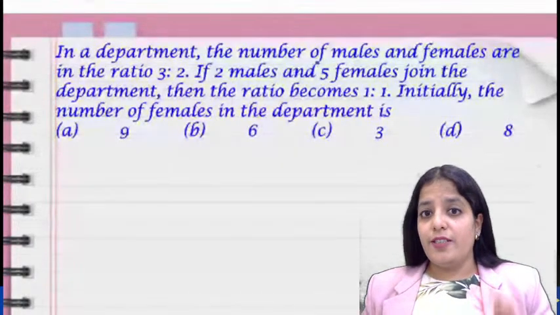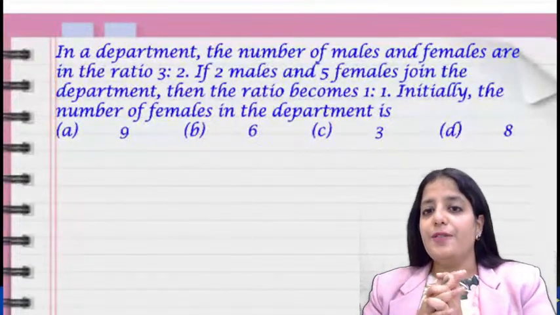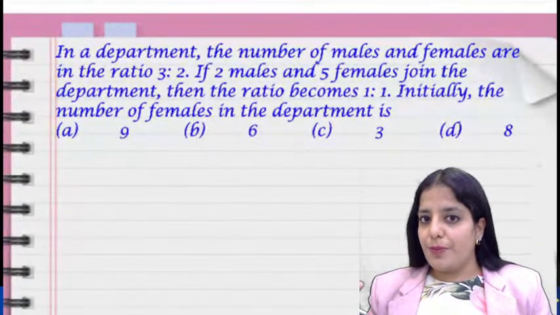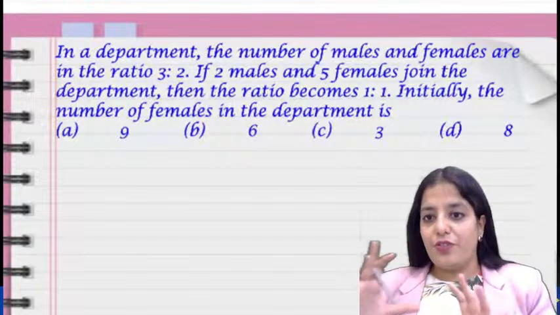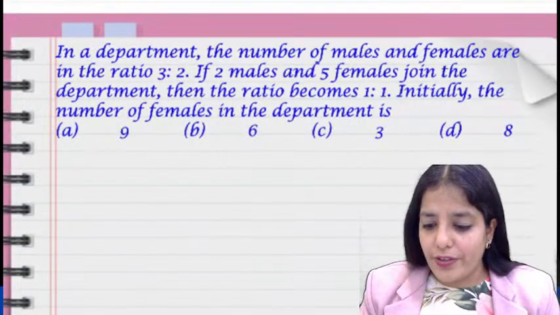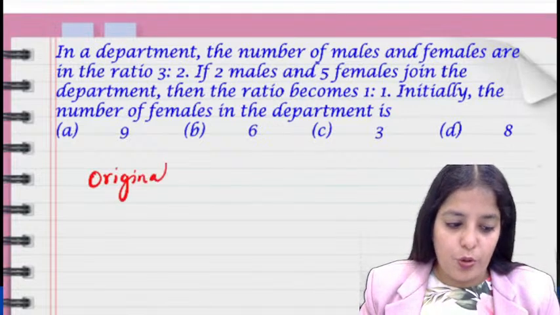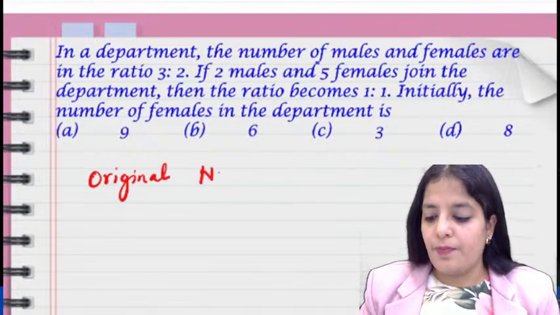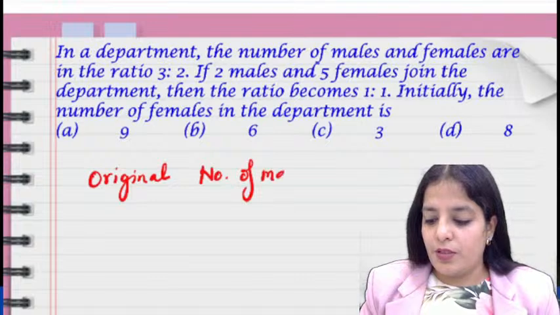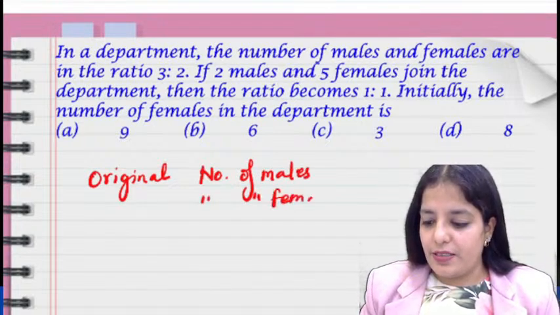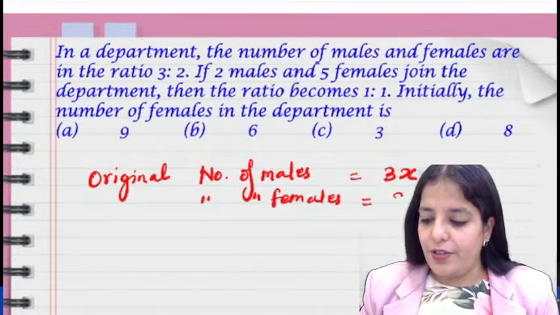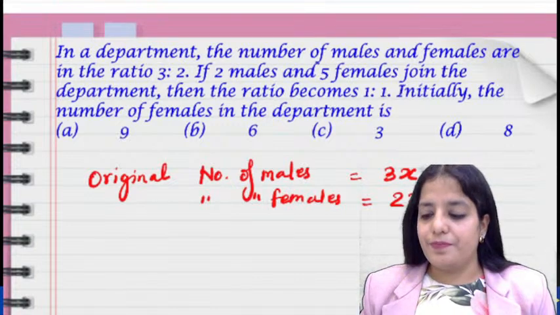It says in a particular department there were some males, there were some females. Their ratio was 3:2. So the original number of males and females were 3x and 2x, right?